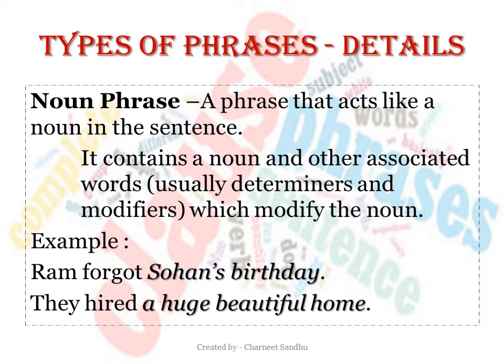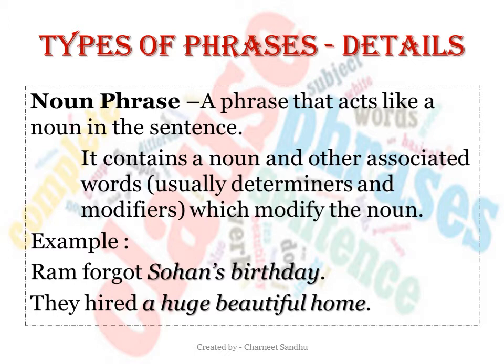So the first type of phrase that I'm going to discuss here is the noun phrase. A phrase that acts like a noun in the sentence is a noun phrase. It contains a noun and other associated words, usually determiners and modifiers, which modify the noun.